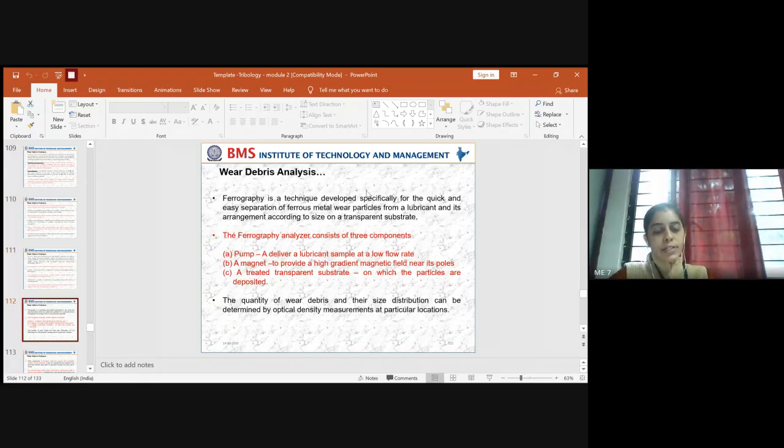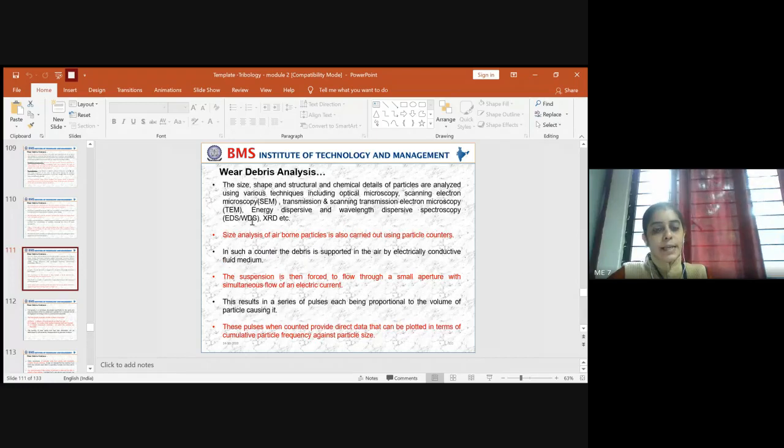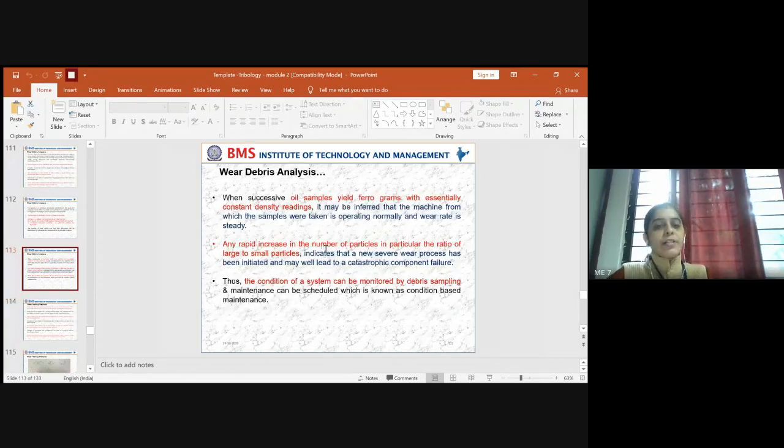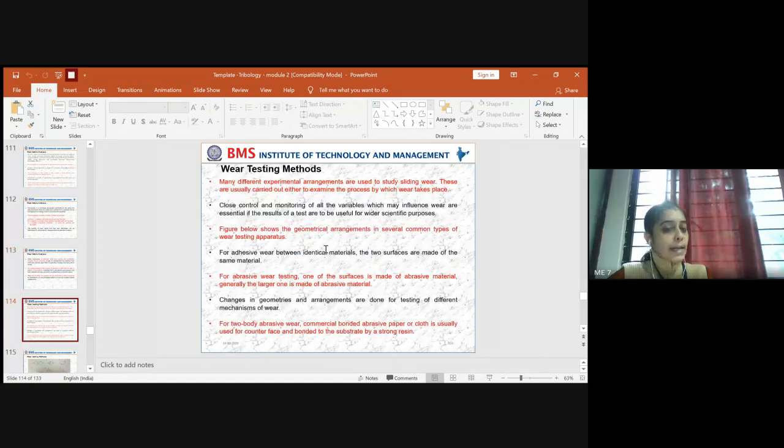And also we dealt with one more measuring technique. Apart from XRD and SEM, we studied what you mean by ferrography. What all components a ferrography analyzer has in it, and how it could be helpful in analyzing the debris which come across during sliding or rolling of any mechanical component. Okay, so this was about the wear debris analysis.